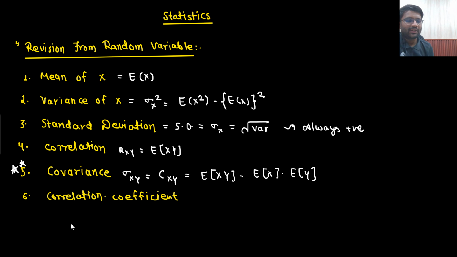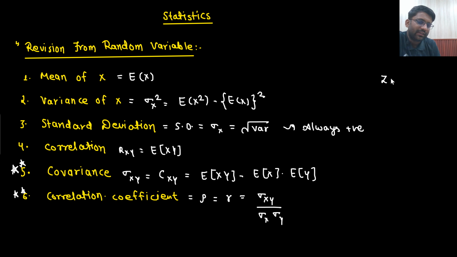What is the correlation coefficient? This is also very important. So sir, sometimes you used to denote it by rho. In this video, I will denote it by r. Rho or r, any notation I can use. What is that? Sir, that is equal to covariance divided by sigma x sigma y. All these things you need to remember. Everything we have already studied in the basics of random variables.